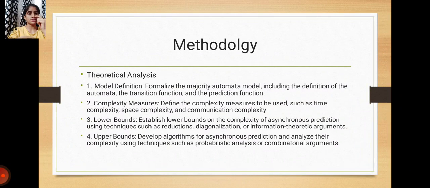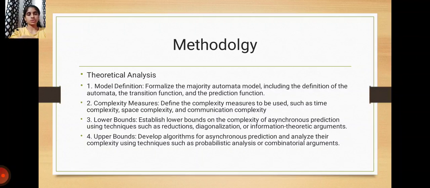Then coming to methodology, theoretical analysis, the first is model definition. Formalize the majority automata model, including the definition of the automata, the transition function and the prediction function. Second point is complexity measures. Define the complexity measures to be used, such as time complexity, space complexity and communication complexity. Then the third point is lower bounds. Establish lower bounds on the complexity of asynchronous prediction using techniques such as reductions, diagonalizations, or information theoretic arguments.